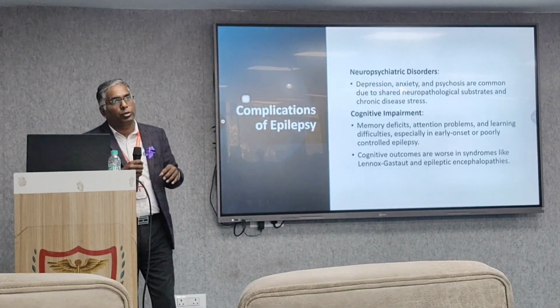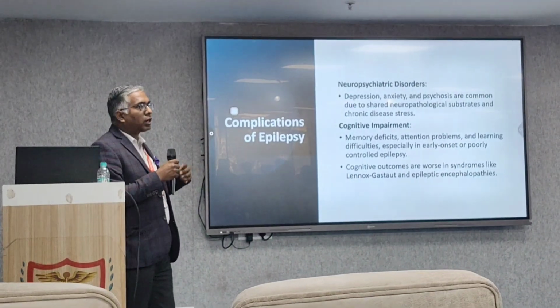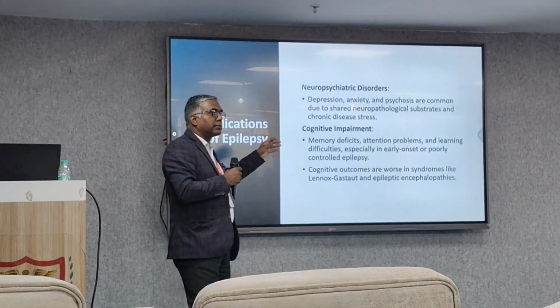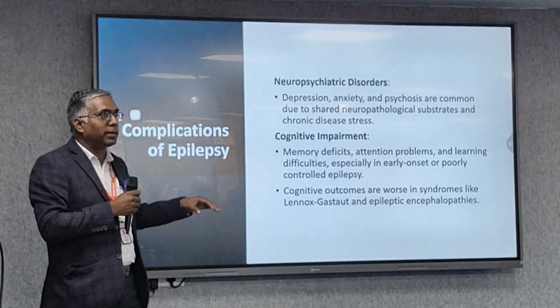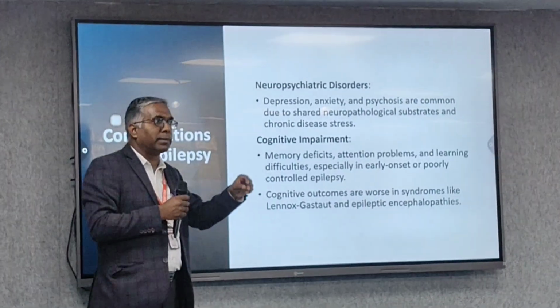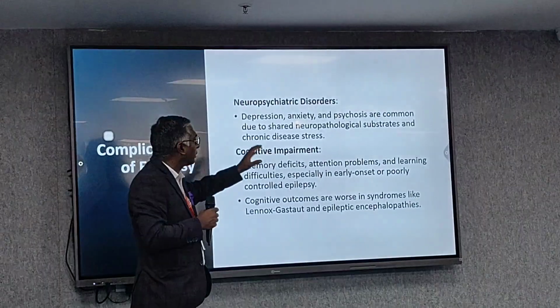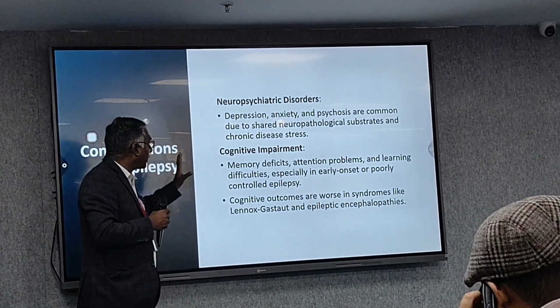We should also know certain complications of epilepsy, what complications an epileptic patient can have. As already shown by your play, which was quite impressive, उसमें social stigma बताया गया. तो when the patient develops social stigma, the patient will land into depression, anxiety, and psychosis, due to shared neuropsychological substrate and certain chronic disease stress.